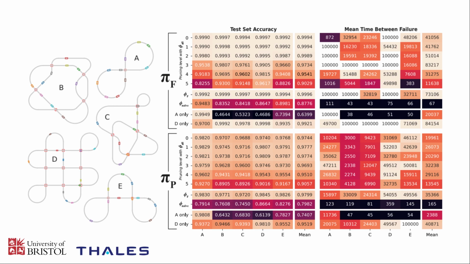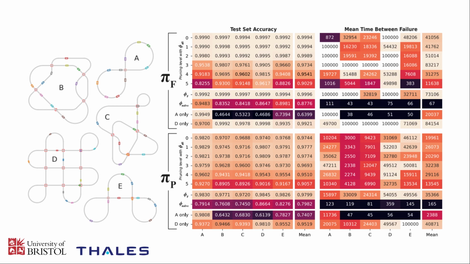We can see that the results broadly correlate with the accuracy performance, but we see a much more marked distinction between pi-f, the simpler controller which in theory can be modelled perfectly, and pi-p, the more complicated one. And we also see more variation between the various test topologies. But despite this, we can see that there is quite minimal degradation in the actual on-policy performance of the trees, all the way down to level 4, with a constant average of around 1 or 2 of these different failures for the first controller, and around 3 or 4 failures for the second controller.